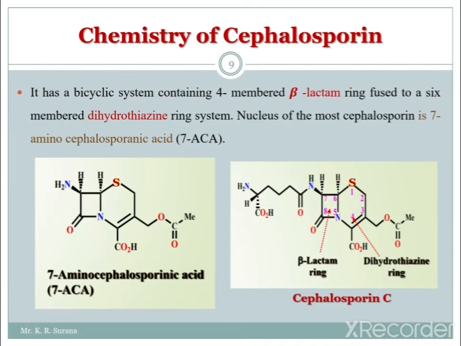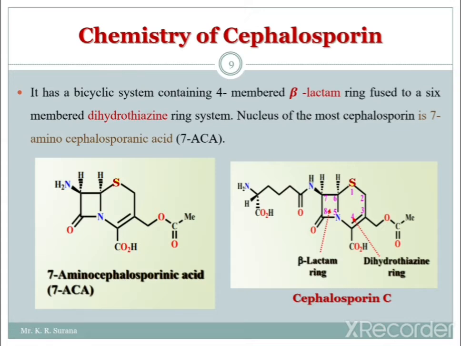So now we'll move to the chemistry of cephalosporin. Like penicillins, the cephalosporins again have a bicyclic system, which contains a 4-member beta lactam ring. You can see the 4-member beta lactam ring, which is fused to a 6-member dihydrothiazine ring. That's why it is called a bicyclic ring system.